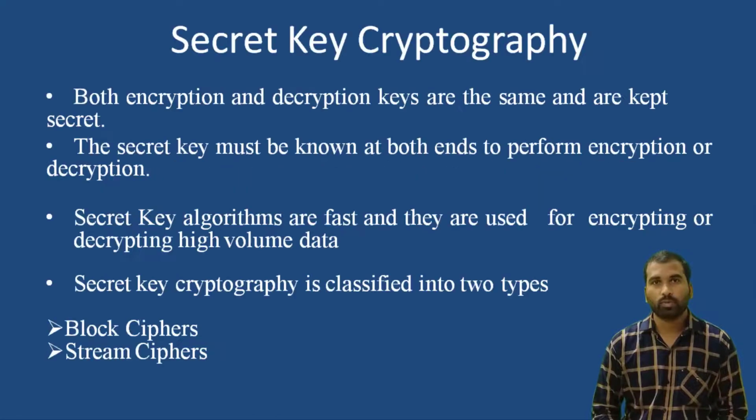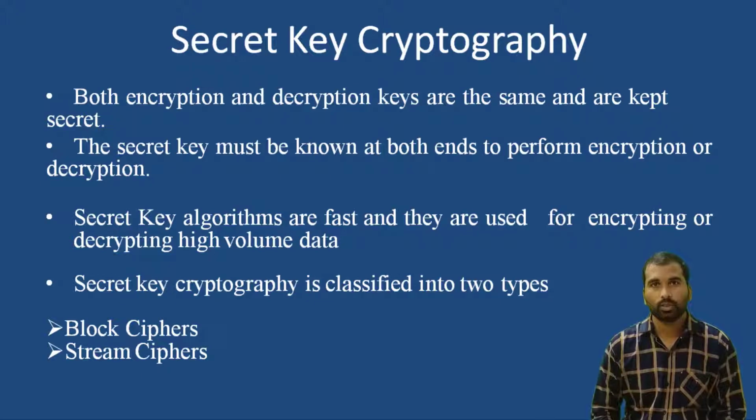Coming to the first one, both encryption and decryption keys are the same and are kept secret. In order to transfer the data between the sender and receiver, first the sender needs to encrypt the message, then forward it to the receiver, and at the receiver end, the receiver converts the ciphertext to plain text by using the same key. Here both encryption and decryption keys are the same and are kept secret. The same key will be used between the two parties, and the key will be kept secret.